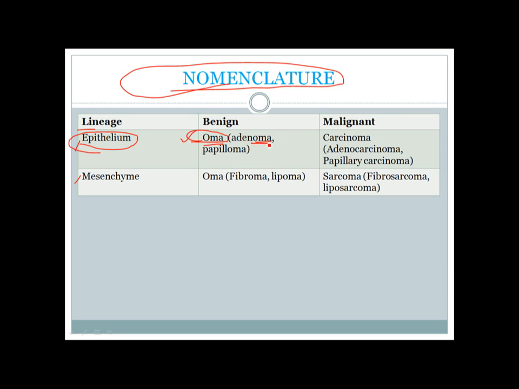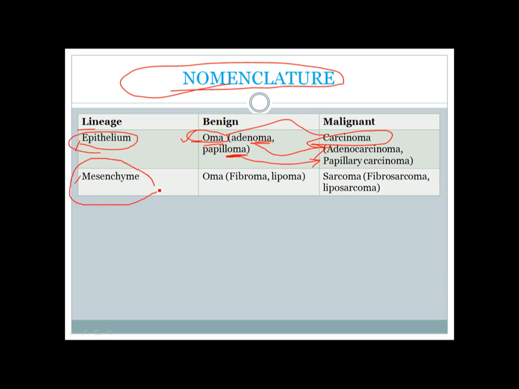So adenoma is a benign tumor of the glands. Papilloma is a papillary-like structure which is also a benign tumor, and the malignant counterparts will be called carcinoma. So if adenoma is the benign tumor, its malignant counterpart will be adenocarcinoma. If papilloma is the benign tumor, its malignant counterpart will be papillary carcinoma.